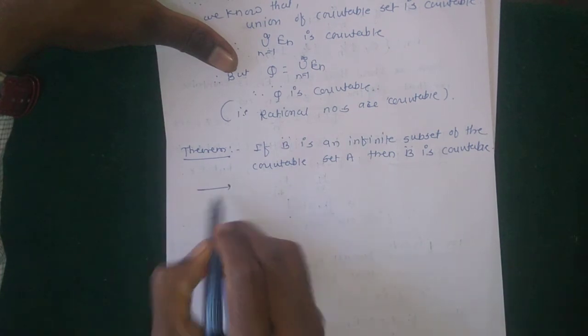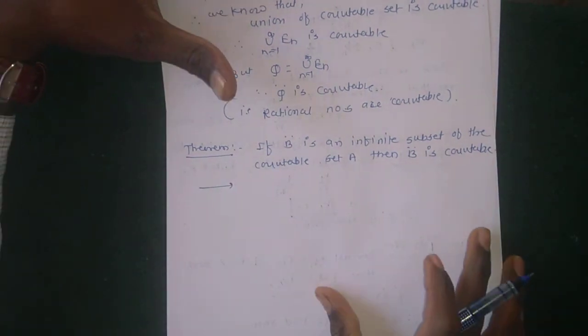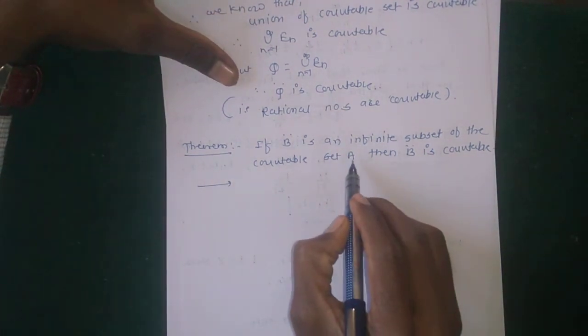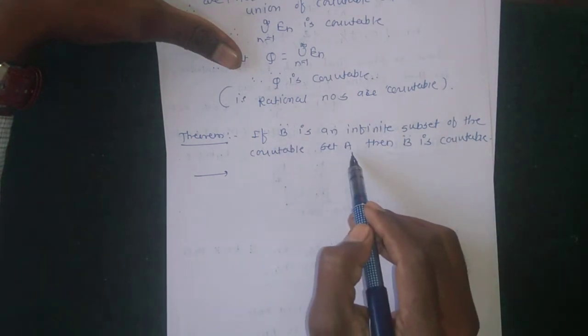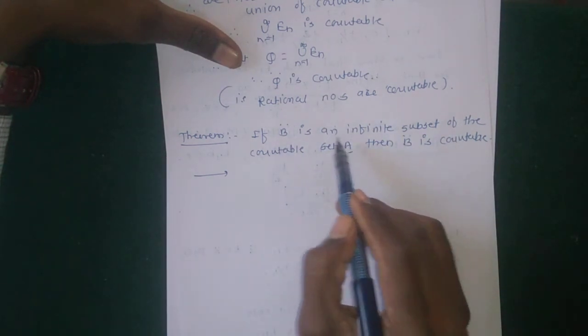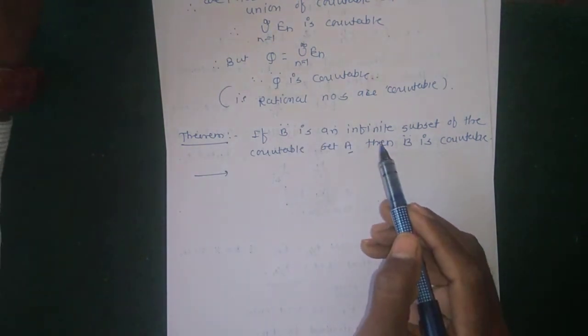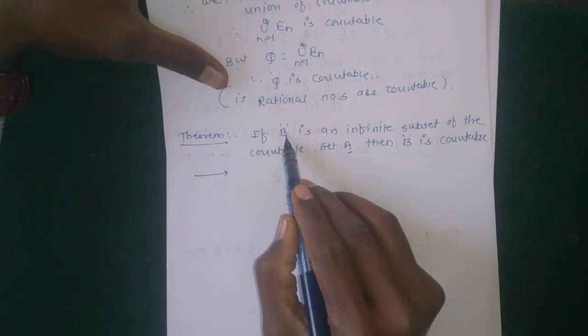How to prove this theorem? Here it is given that A is a countable set and B is its infinite subset, meaning B contains an infinite number of elements and is a subset of A. To show that B is countable, how do we show it?